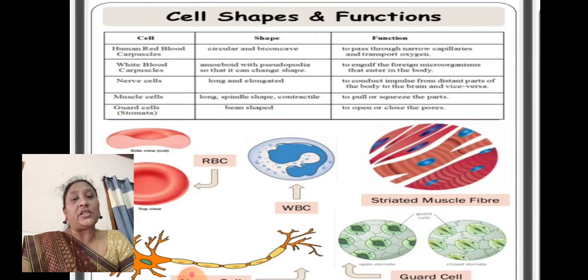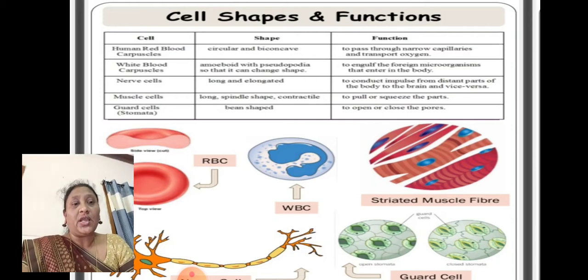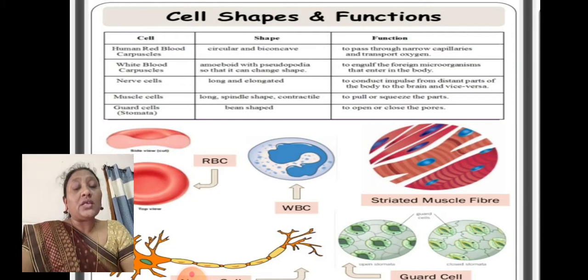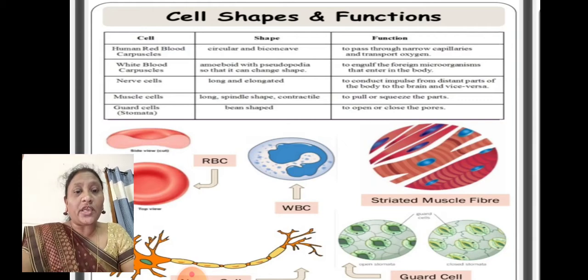White blood corpuscles. Corpuscles are the cells. The same word, corpuscles are cells. White blood cells are the white blood corpuscles. These are amoeboid with the pseudopodia. Where do you find the pseudopodia? The foot-like structures in the amoeba. Pseudo means false. Podia means foot.